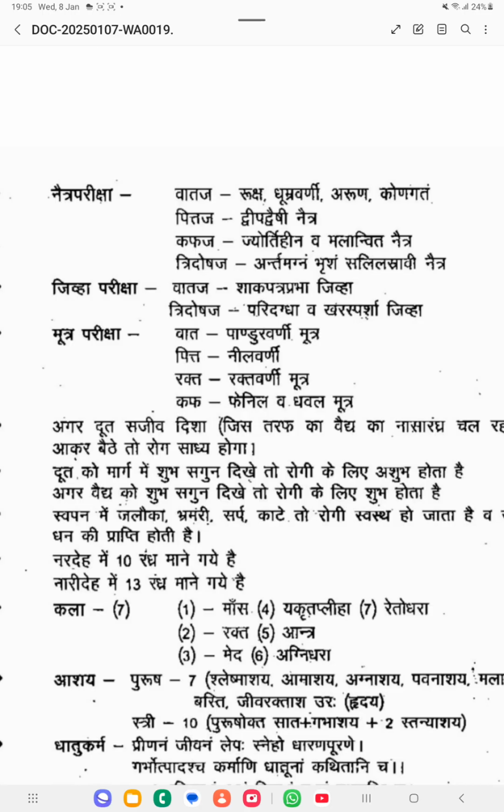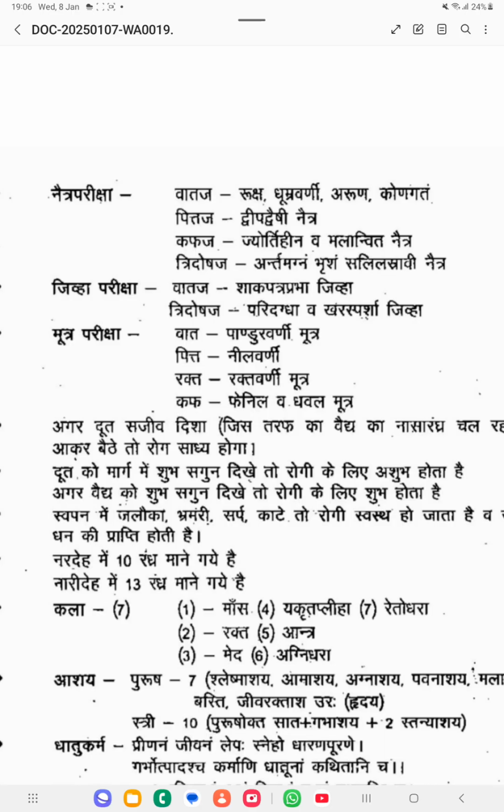Then Mutra Pariksha, urine examination. If it is a Vada predominant condition, Pandura Varna Mutra. Okay, white color type of Mutra if you are getting, then that is Vadaja predominant. If it is a Neela Varna, it is a Pitta predominant. If it is Rekta Varna, Rektaja predominant condition. Fenila va Dhavala Mutra, white color plus if you are getting fena, like frothiness, that is indicating Kapha dosha predominant urine.